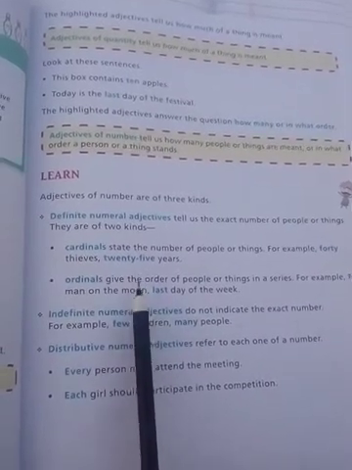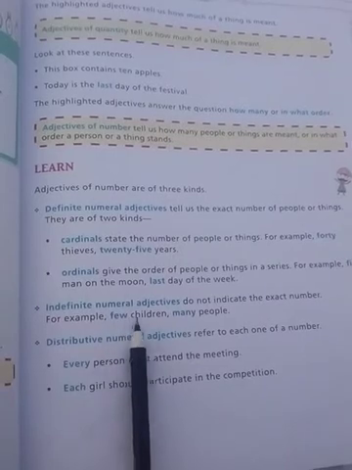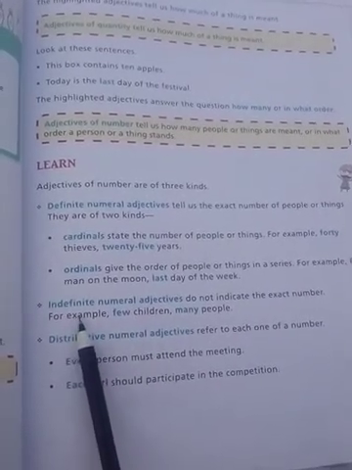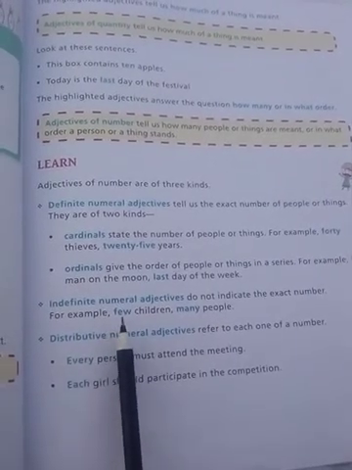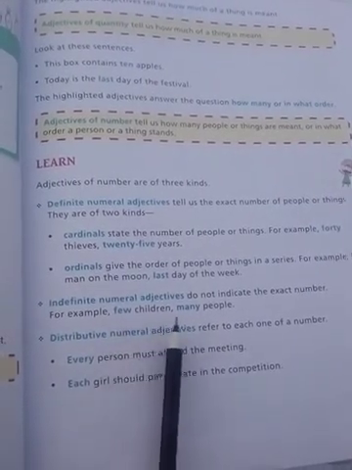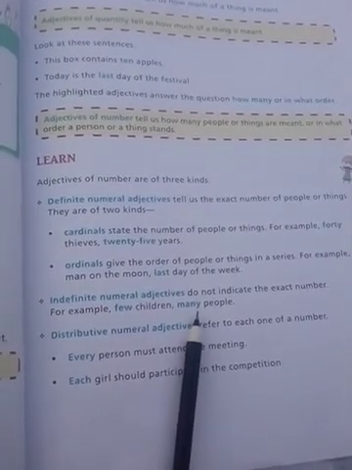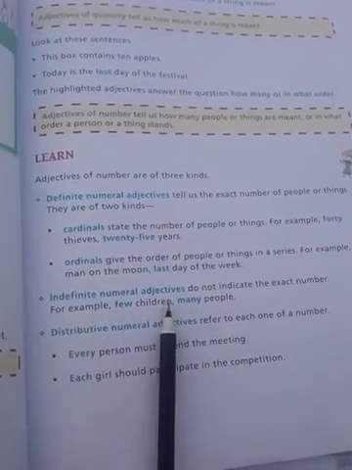Our next adjective of a number is indefinite numeral adjective. Indefinite means unfixed, which is not fixed. It may be any. Here the words are few, many, some, little. Such words are used in indefinite numeral adjective.